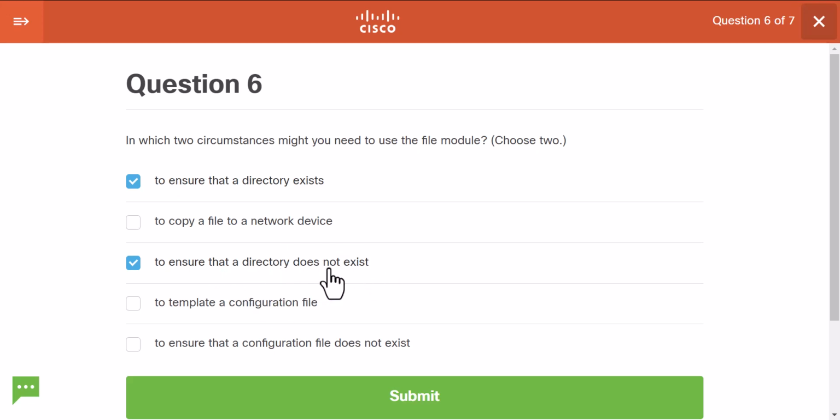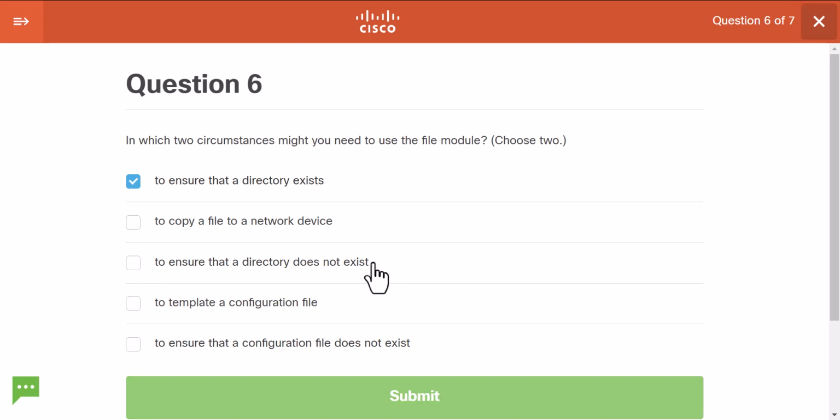Maybe, I guess so. But also then this should have been correct as well, right? If you can ensure that a directory doesn't exist, then you should be able to ensure that a config file doesn't exist. So because these two must go together, that's probably not the correct assumption.